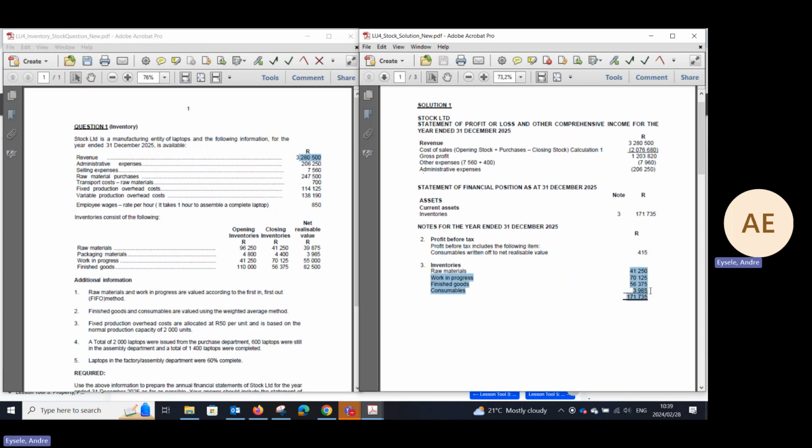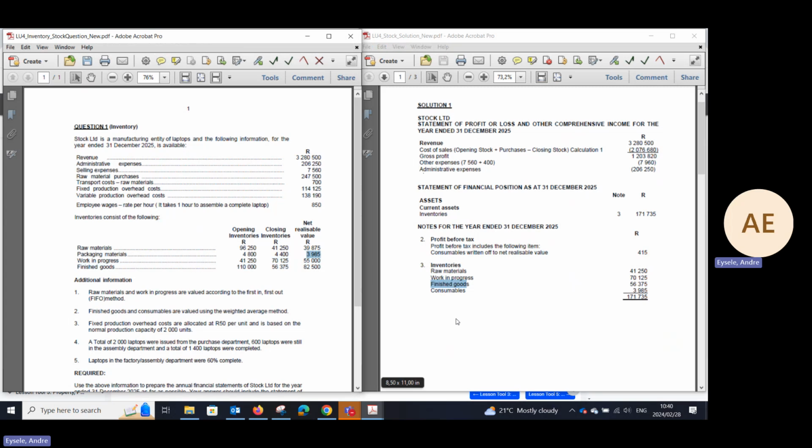Okay, we can immediately see that your raw materials inventory has a closing figure of 41,250. Your work in progress is 70,125, and your finished goods, we can see here, is 3,985, which is given to you.